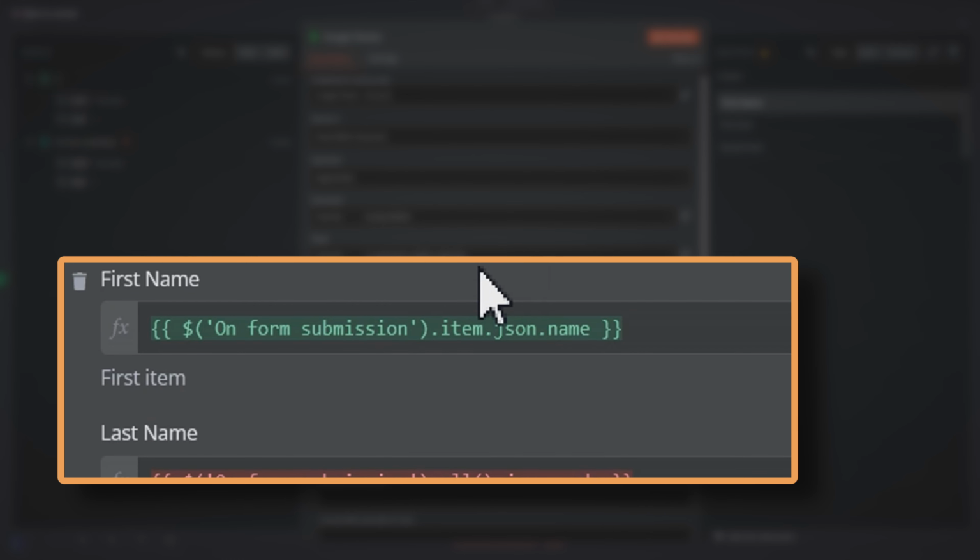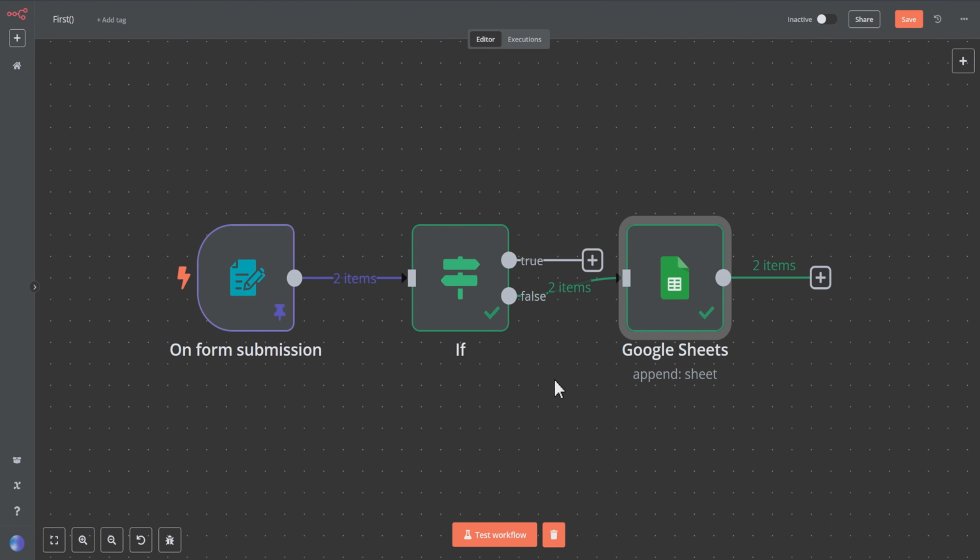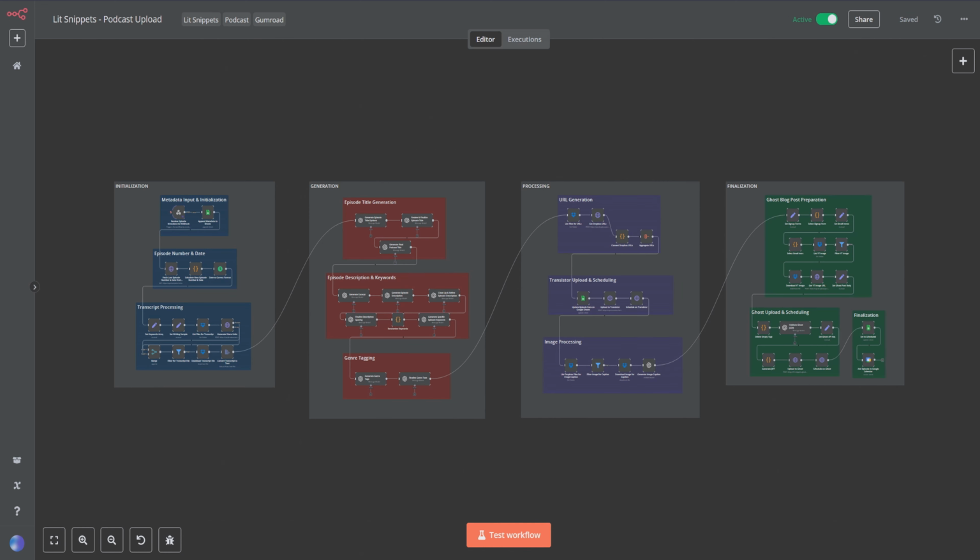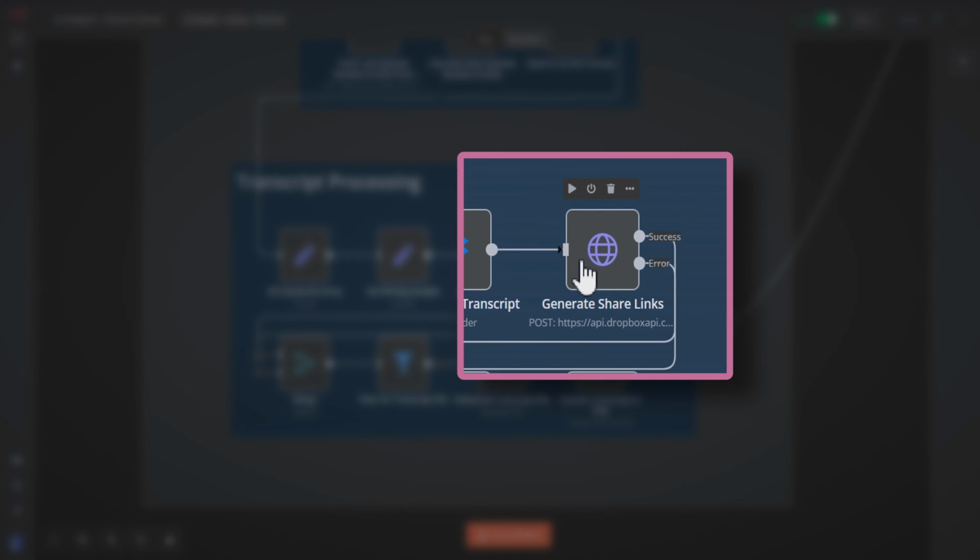The problem being that if n8n cannot see this information earlier on in the workflow, which will happen if the data is split at times, such as in this true-false branch, or in this longer automation, I had a generate share links node, which I absolutely had to put a success or error on.